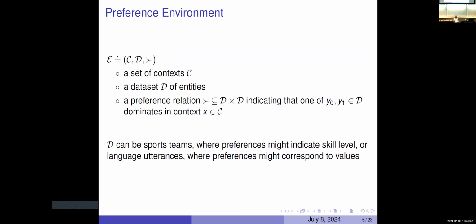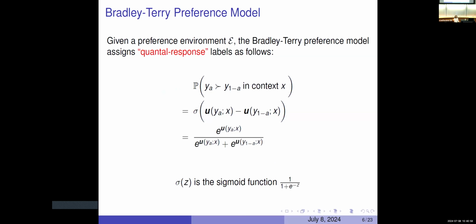So we have a set of contexts. These are our prompts. And now we're going to have a data set, which will be these continuations coming out of the language model. And then we're going to have some preference relation that tells us, yes, I prefer one, or I prefer the other. Okay, so that's the environment that we're starting in. And a typical way to learn human preferences, and this is not the only way, but it's a standard way, and what's used in most of RLHF, is a Bradley-Terry model.